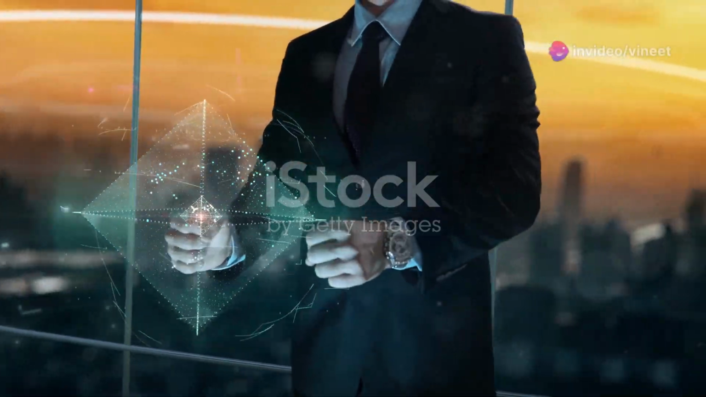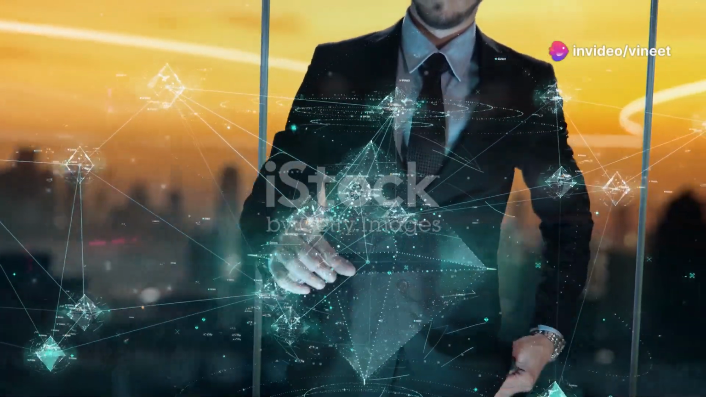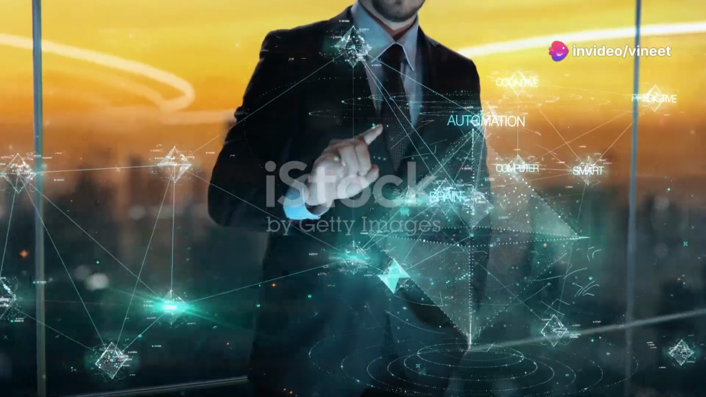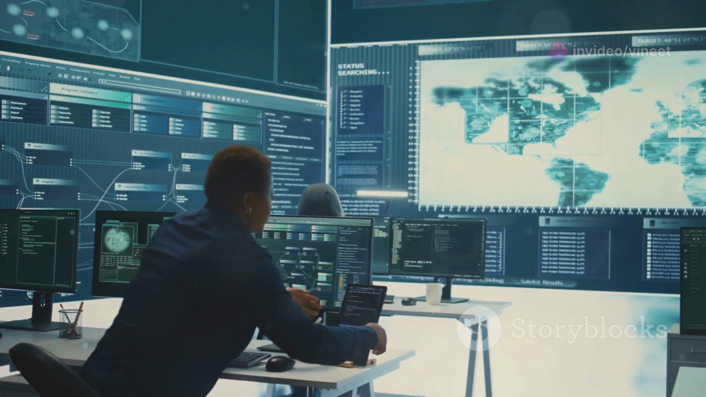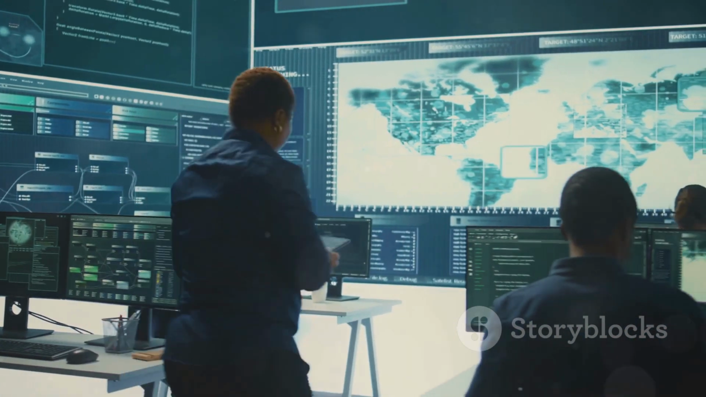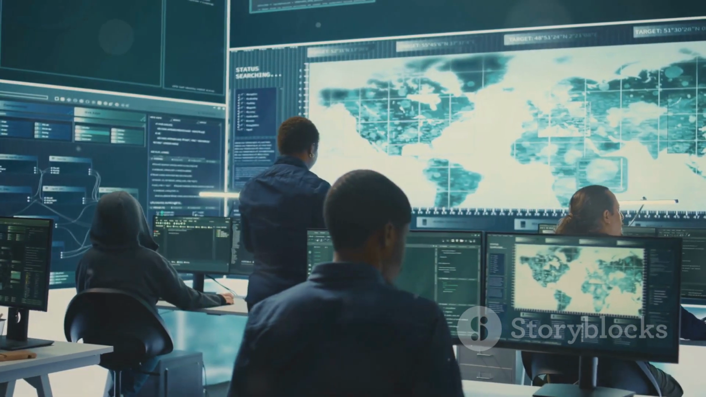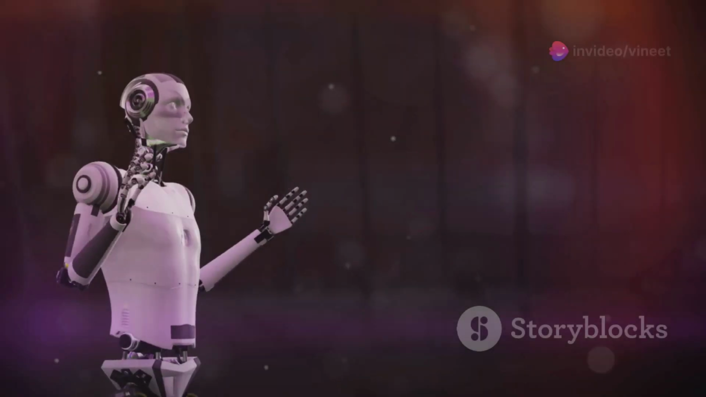AI for cybersecurity. Cybersecurity is another critical area where AI tools, such as Darktrace and Cylance, detect and respond to cyber threats. They use machine learning and pattern recognition to protect against attacks.